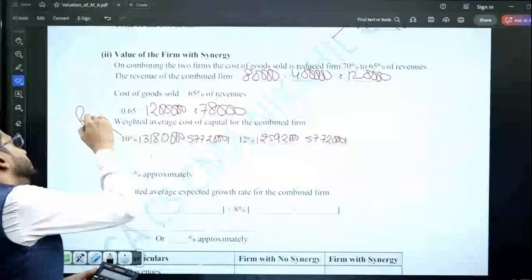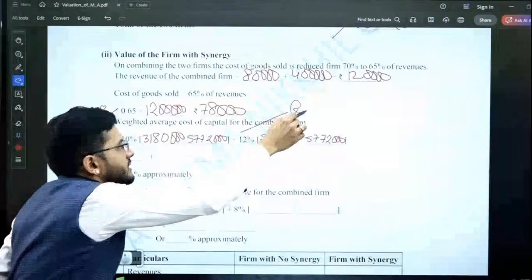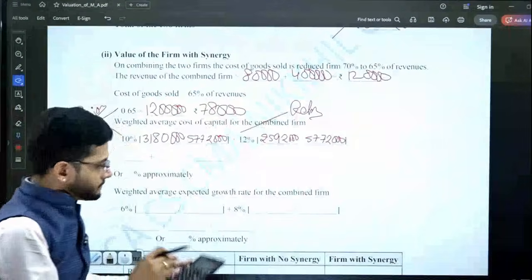10% is the individual cost of capital of Rajan and 12% is the individual cost of capital of Rekha.